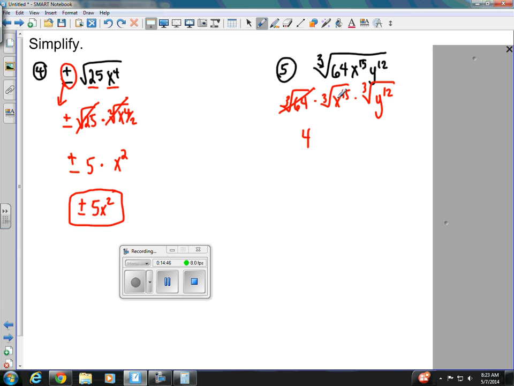All right, then I take the cube root of x to the 15th. My variable's exponent gets divided by my index of 3, so the radical also disappears. And we get times x to the 15 divided by 3, which is 5. Times, then same thing here. My exponent of 12 gets divided by the index of 3, so the radical disappears, and y is 12 divided by 3, to the 4th. Now 4 times x to the 5th times y to the 4th is just 4x to the 5th y to the 4th.